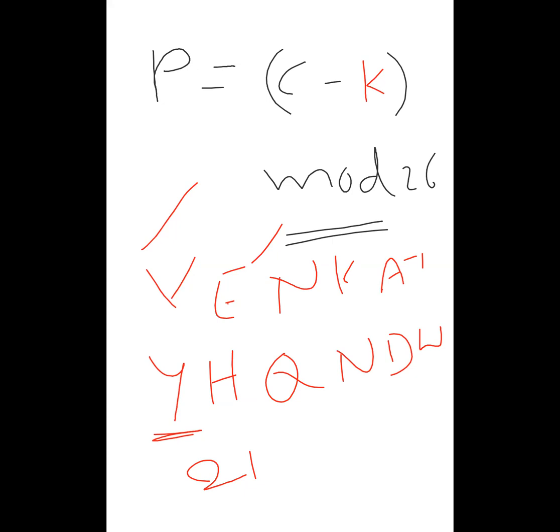Roll number 40 completed, please raise your hand. If you have any doubt, you can ask because we should know how to convert the plain text to ciphertext using the Caesar cipher substitution technique. Roll number 4 completed. Okay.